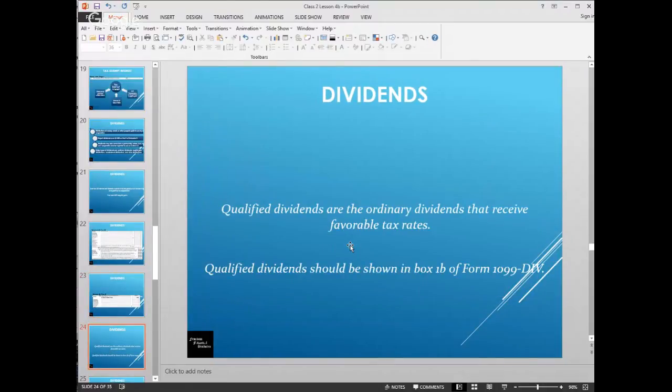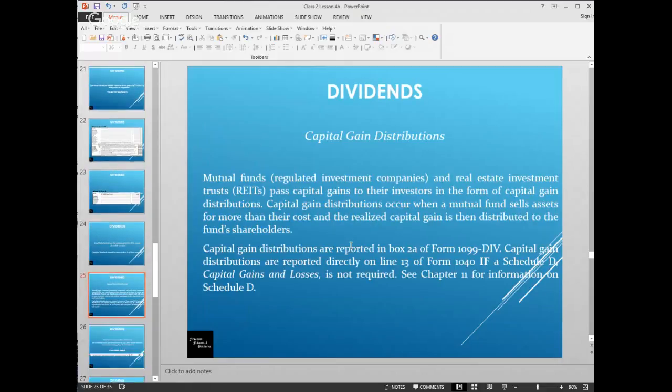Qualifying dividends are the ordinary dividends that receive favorable tax rates. Qualified dividends would be shown in box 1 of the Form 1099 DIV. And it's very clear when you're actually looking at someone's return. So capital gain distributions would be reported on box 2A.